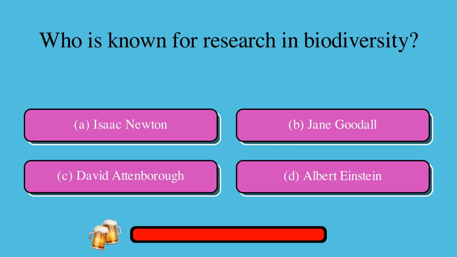Who is known for research in biodiversity? A. Isaac Newton, or B. Jane Goodall, or C. David Attenborough, or D. Albert Einstein? The correct answer is C. David Attenborough.